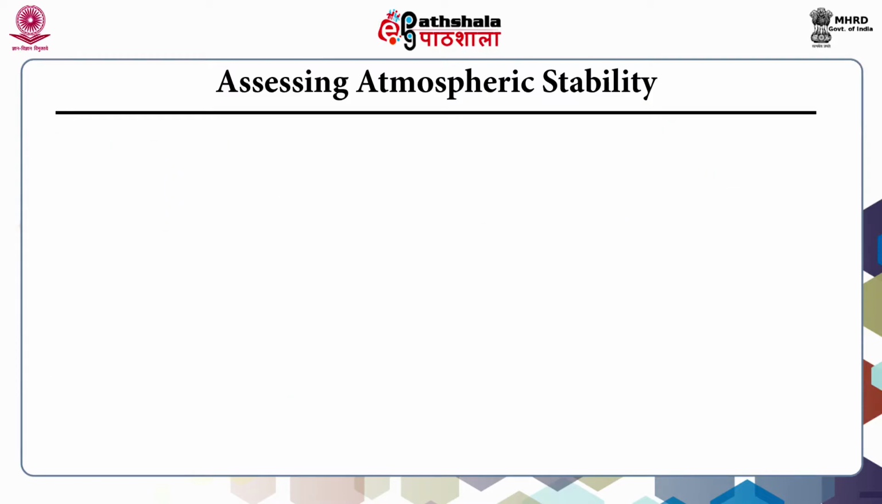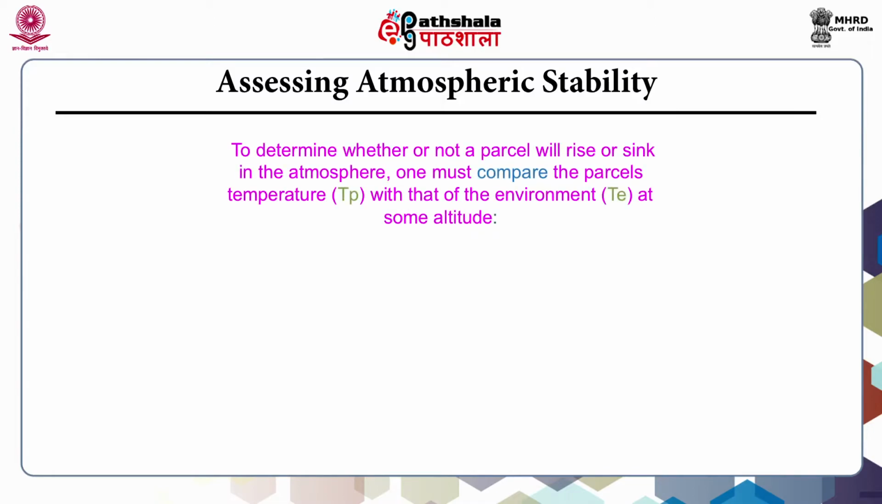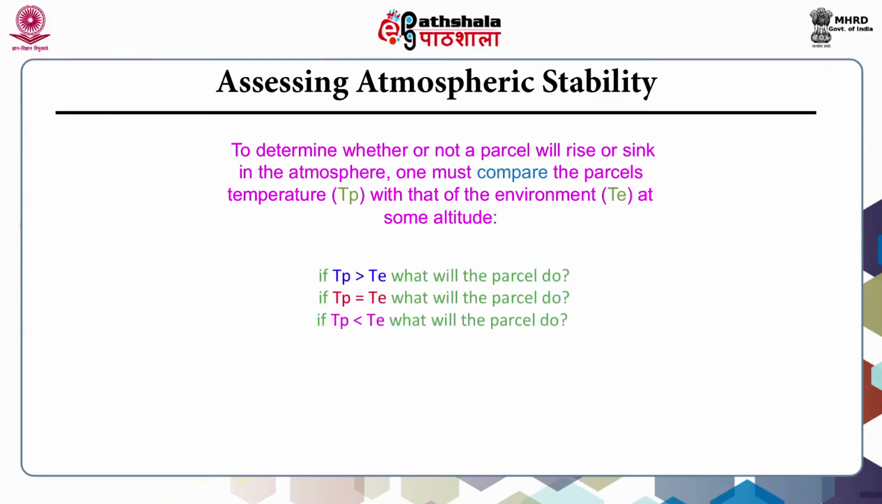Assessing the atmospheric stability. To determine whether or not a parcel will rise or sink in the atmosphere, one must compare the parcel temperature, that is Tp, with that of the environment, that is Te, at some altitude. If Tp is greater than Te, what will the parcel do? And if Tp is equal to Te, what will the parcel do? And if Tp is less than Te, what will the parcel do? So to assess the stability, we need these two parameters, that is Tp and Te.